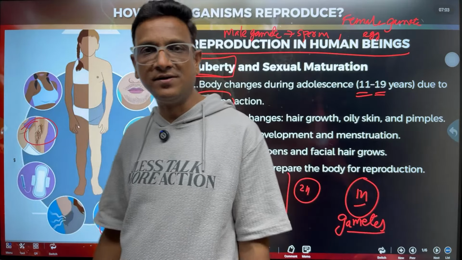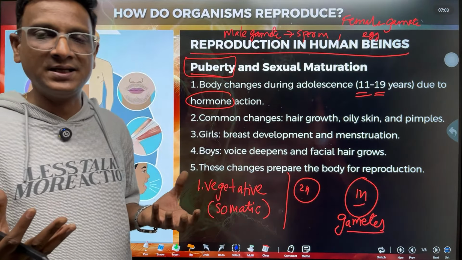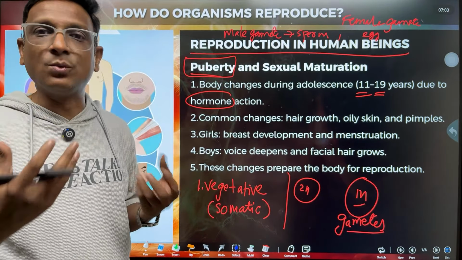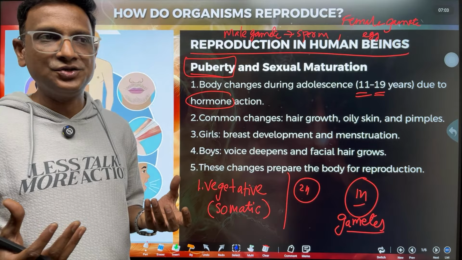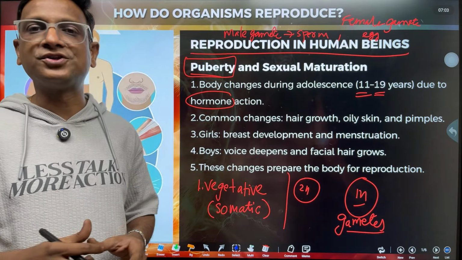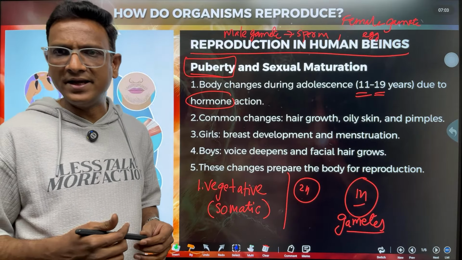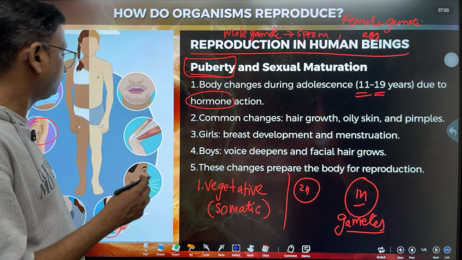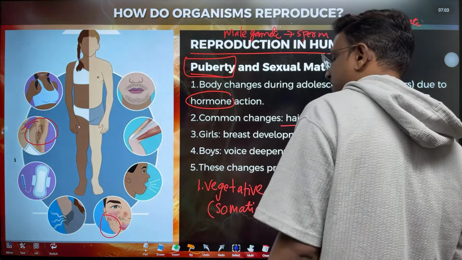But most children do not know the signs of their body. They get worried about this. At this age, if they get pimples, they are worried. If they get a sweat smell, they get worried, right? So these changes are very common and natural. These are all happening because of the production of hormones in your bodies. Right, children? Okay. So the common changes are hair growth, oily skin and pimples.